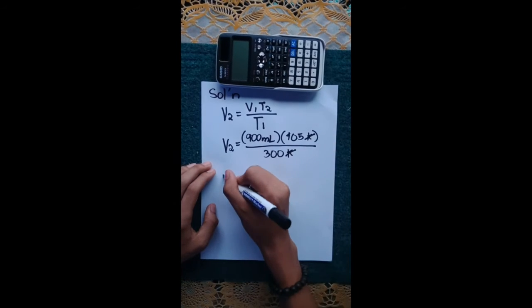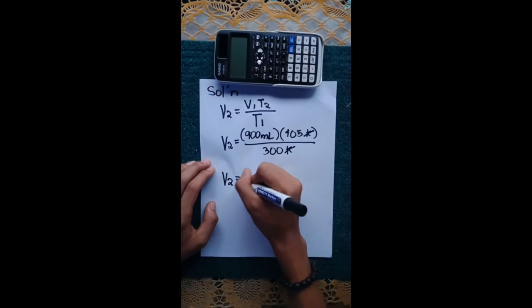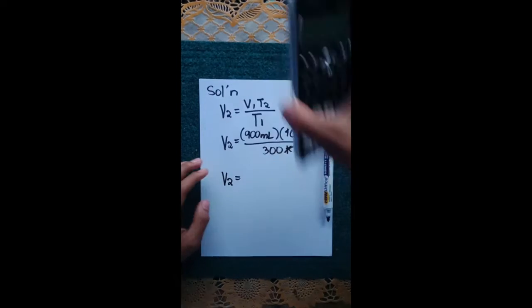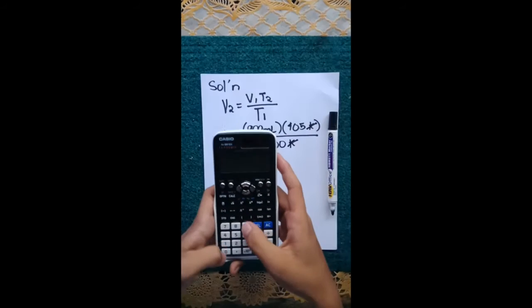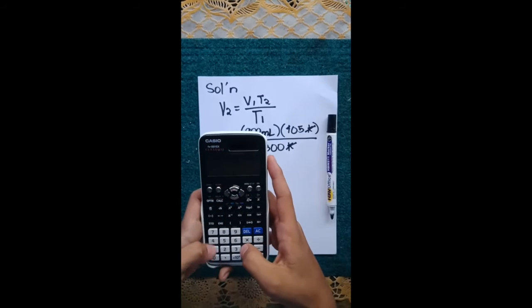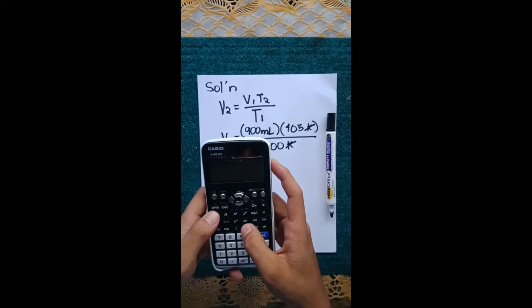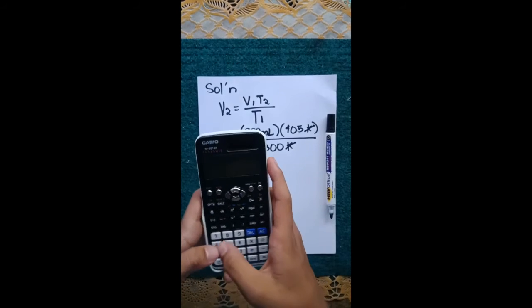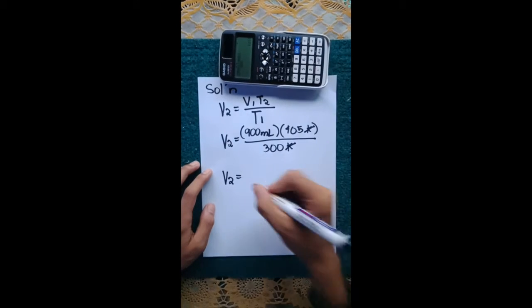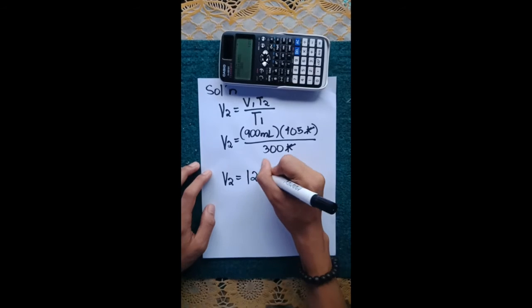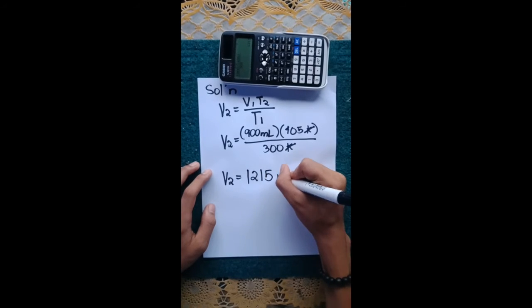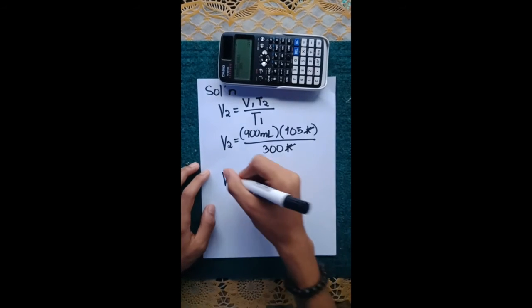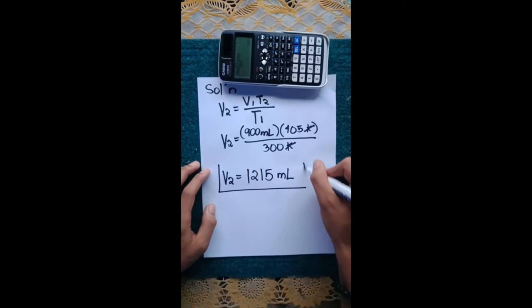Cancel the unit Kelvin, then V2 equals, let's solve it with the calculator. 900 ml times 405 Kelvin divided by 300 Kelvin equals 1215 ml. And that's our final answer.